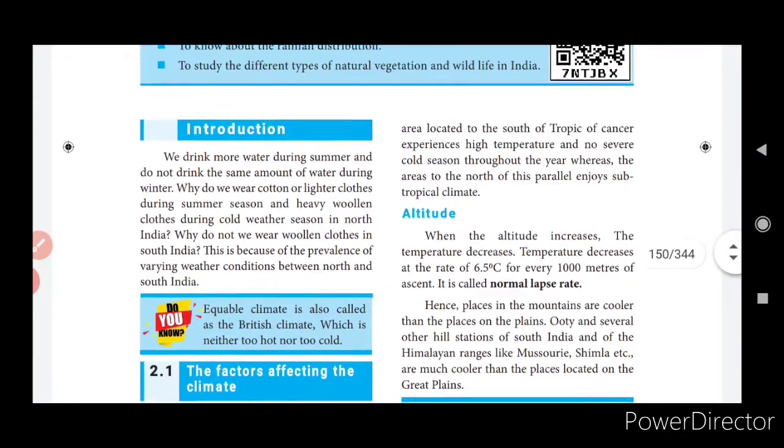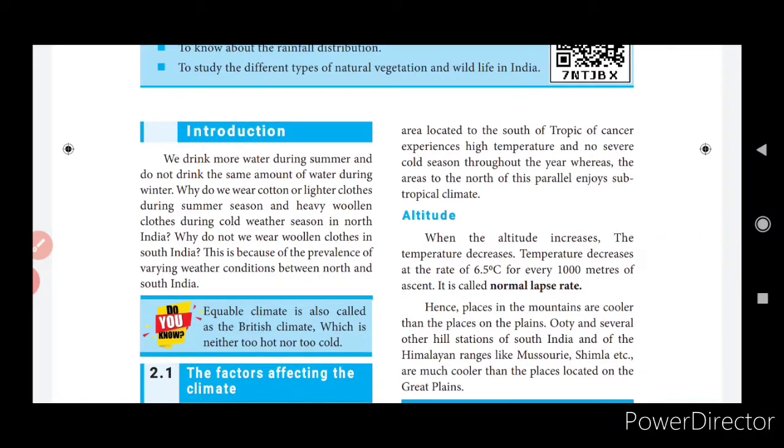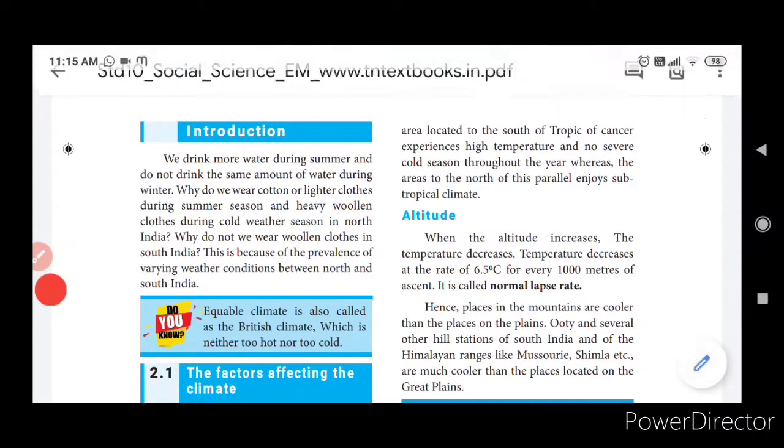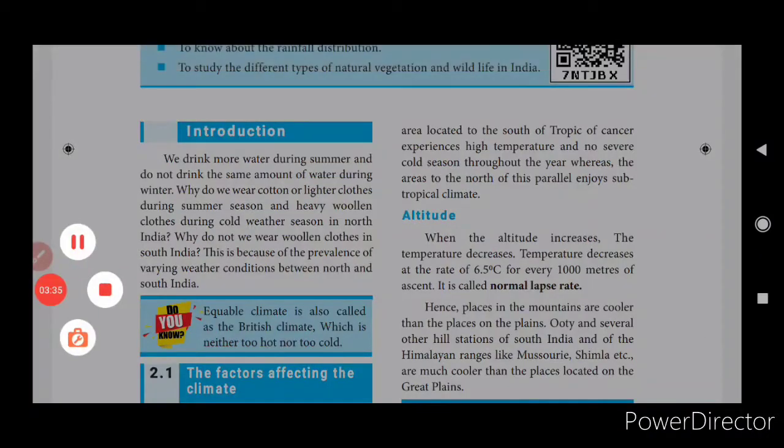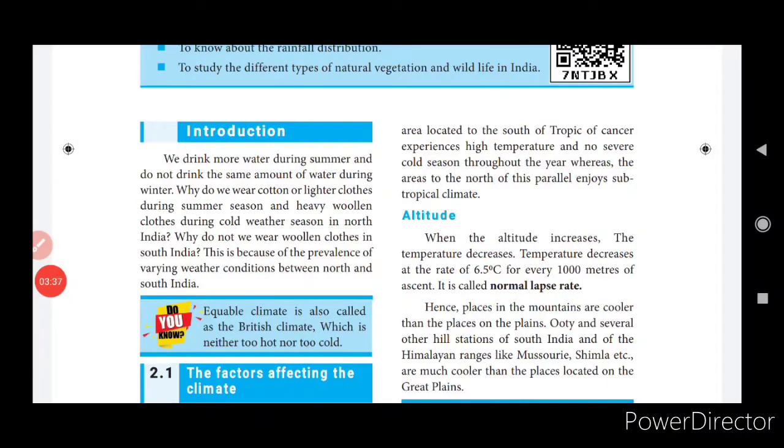And the second point is altitude. What do you mean by altitude? Altitude means height. When the height increases, the altitude increases, the temperature decreases. Temperature decreases at the rate of 6.5 degrees Celsius for every 1000 meters of ascent. It is called normal lapse rate.